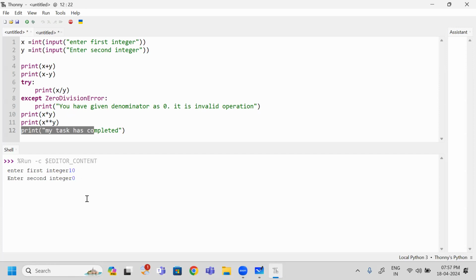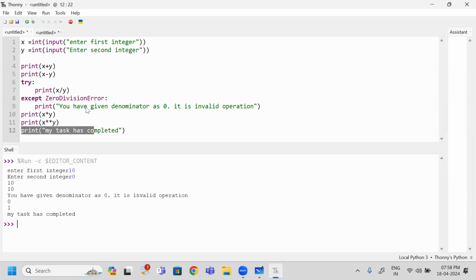Okay. So here when I hit enter, what is the message it has displayed? You have given denominator as 0. This except block is printed, followed by the remaining things. Will they be executed or not? Yes. X into y, 10 into 0, 0 it has printed. 10 to the power of 0, which is 1, has printed, and the remaining program is executed without error. So is it clear how this try and except is executing? Yes. Next one.